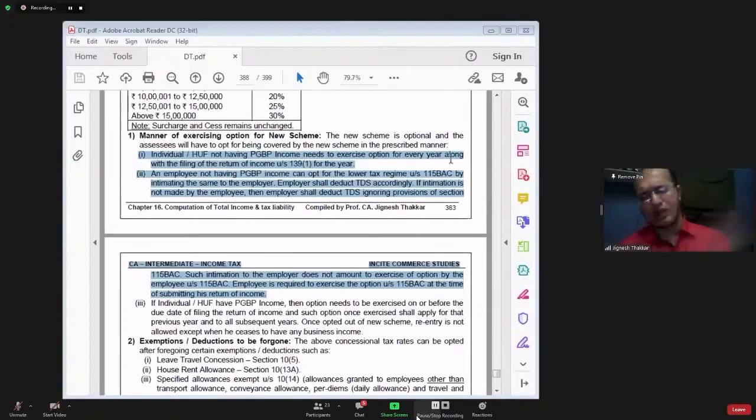In that case, the employer has deducted TDS as per section 115BAC. So the question is whether the employer will have to again deduct TDS as per the normal provisions. Have you understood the question she is asking? Yes or no?